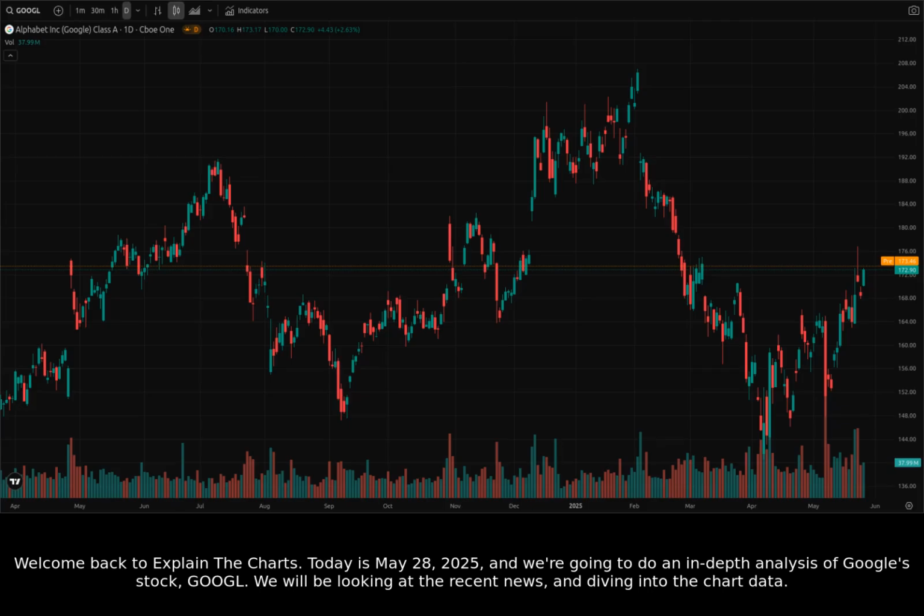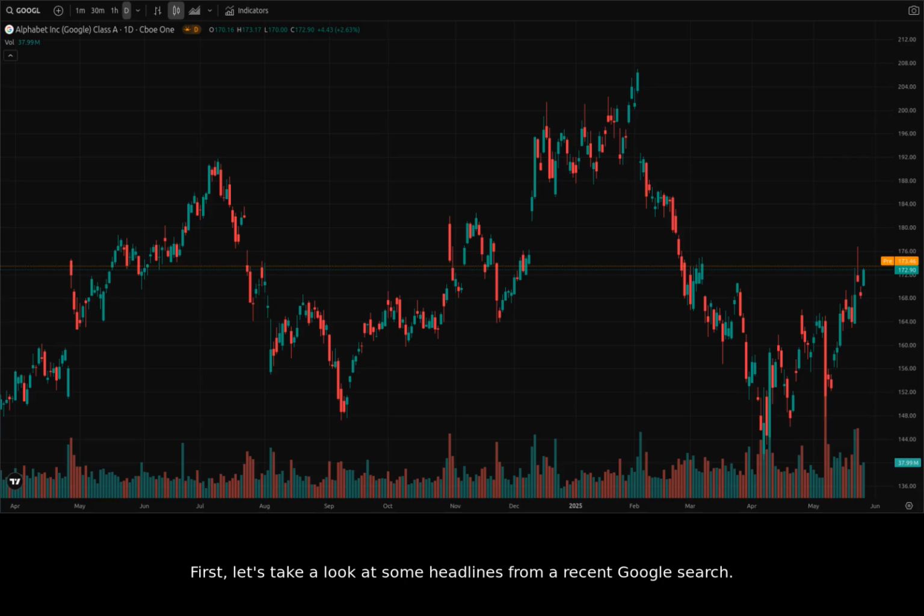Today is May 28th, 2025, and we're going to do an in-depth analysis of Google's stock. We will be looking at the recent news and diving into the chart data. First, let's take a look at some headlines from a recent Google search.